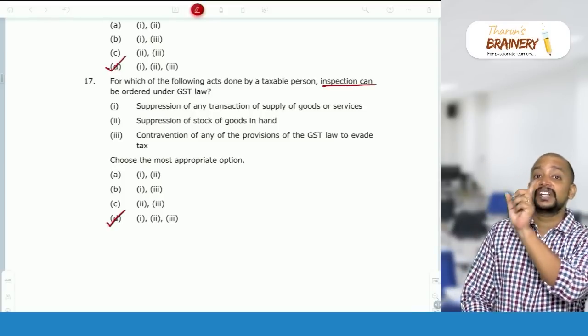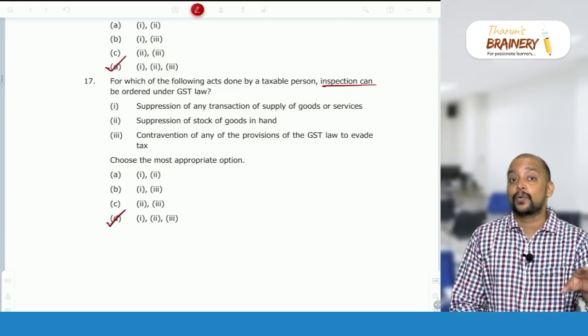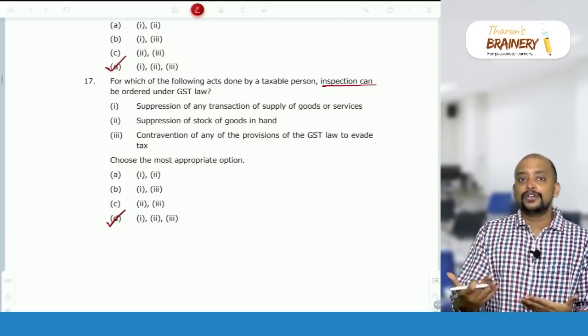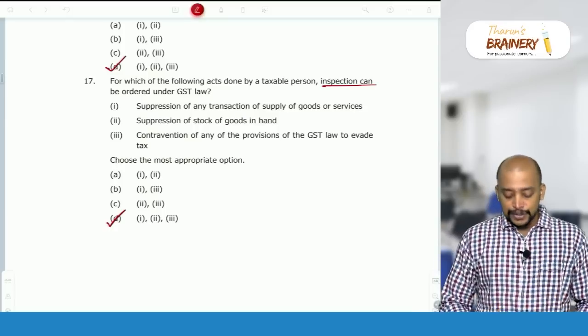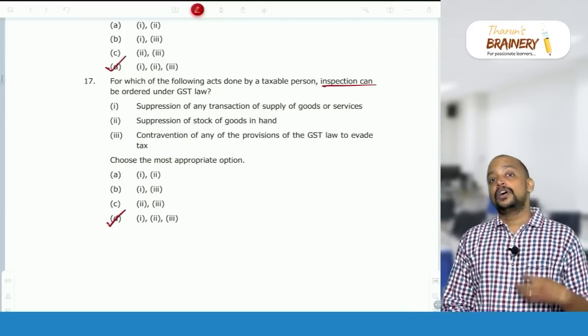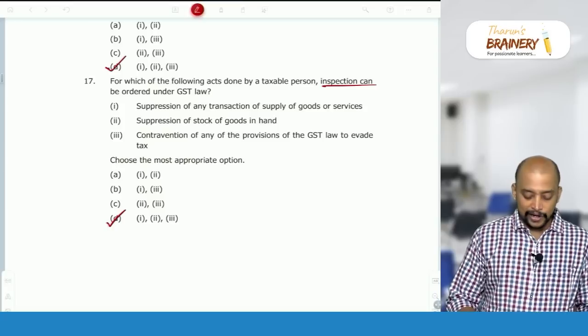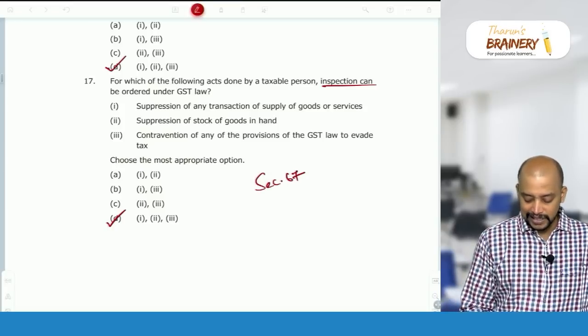As per section 71, access to business premises does not require any kind of suppression, etc. But for inspection, yes, it is required. So either suppression of books of accounts or stock, or contravention of any provision, then they can order for inspection under section 67. So this is section 67.